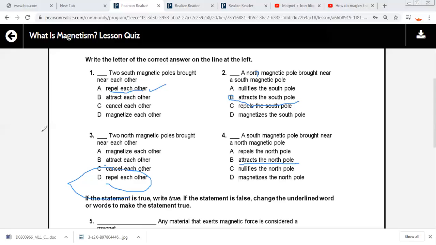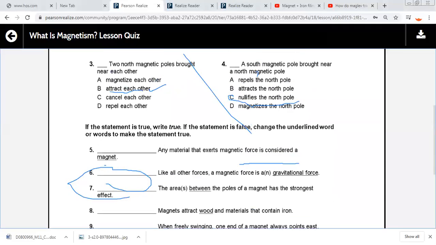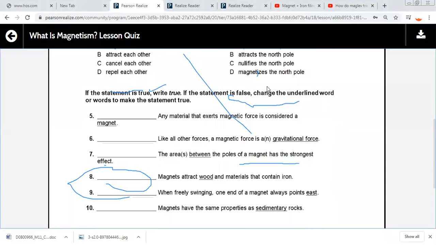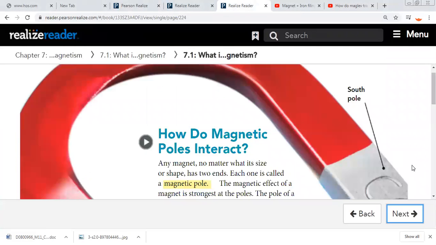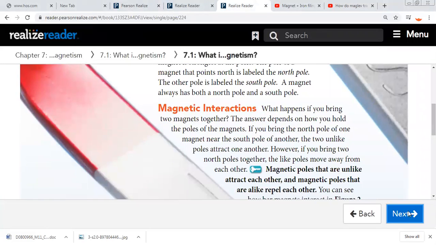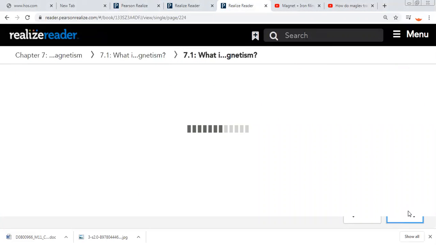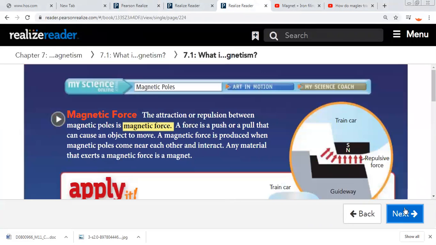Turn to the next page. Magnetic force. Let's highlight the meaning of magnetic force.